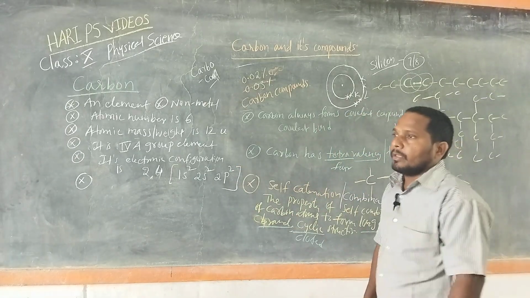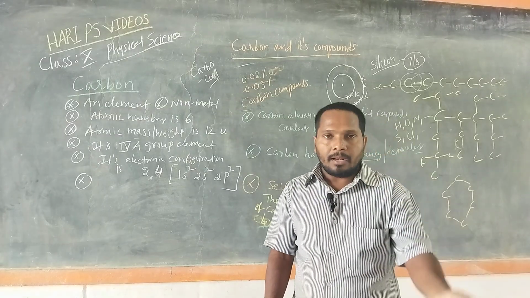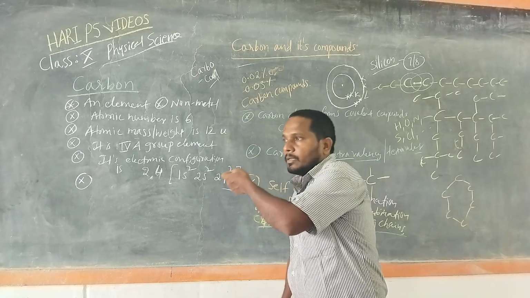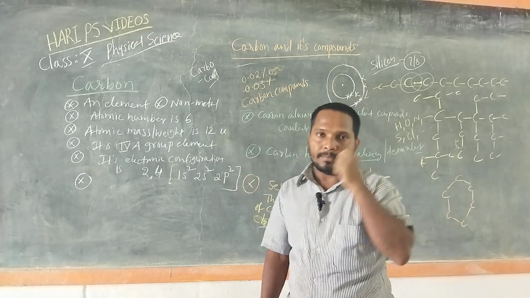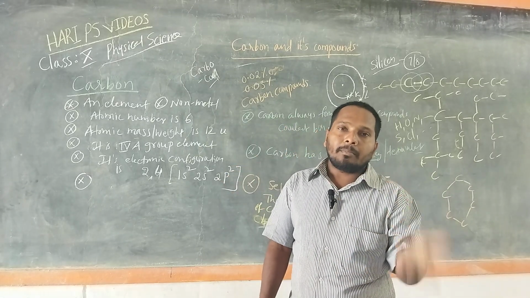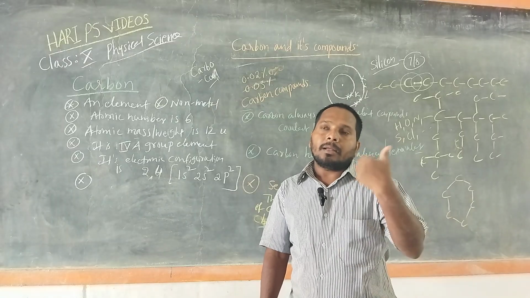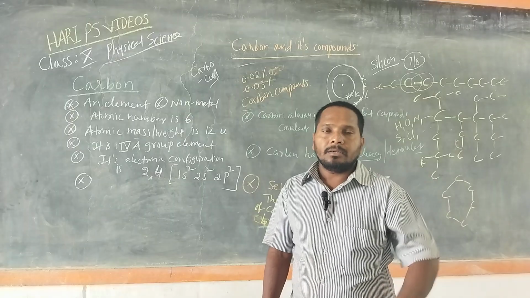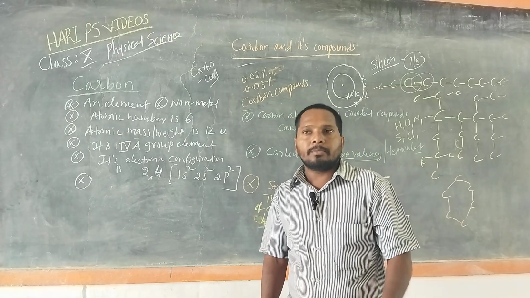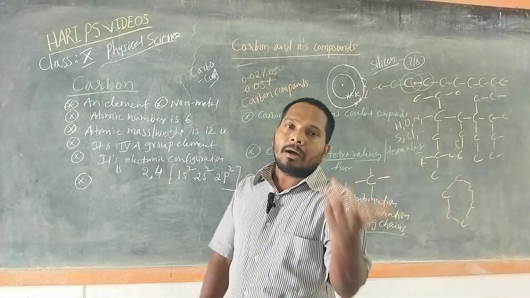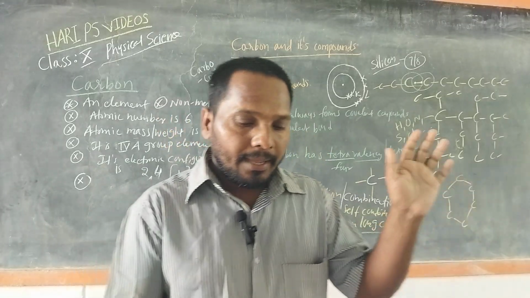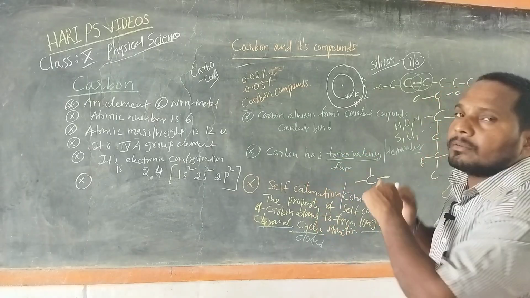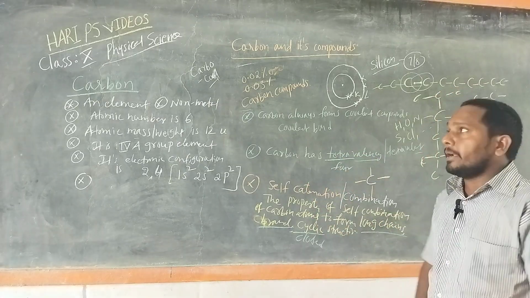In the free state, as an element, it occurs as diamond, graphite, fullerene, and as we discussed earlier, graphene. In the combined state: carbon dioxide, carbon monoxide, bicarbonates, carbonates, coal, petroleum, natural fibers, artificial fibers, etc. So this is about carbon.